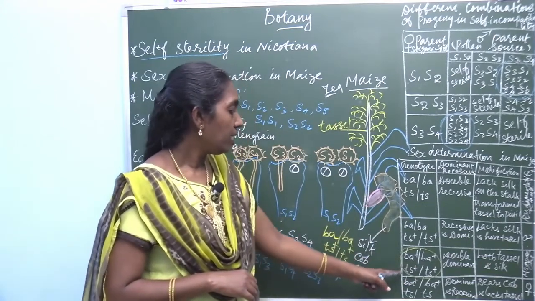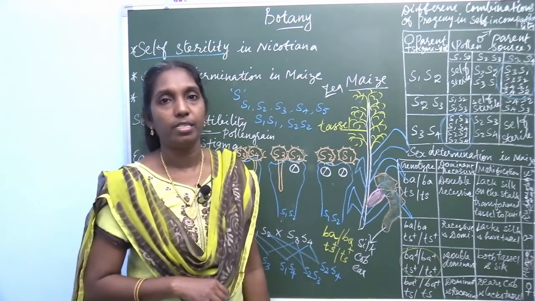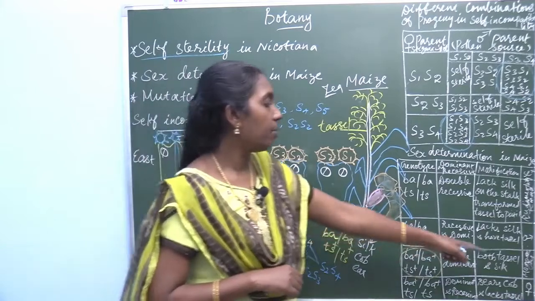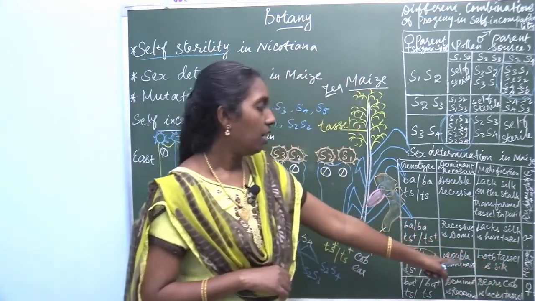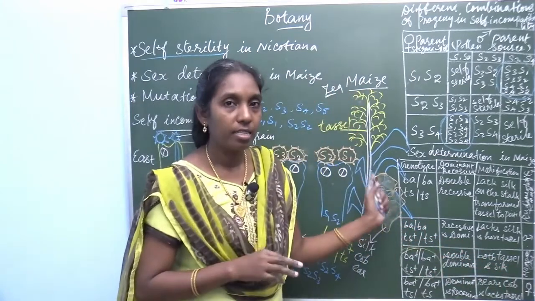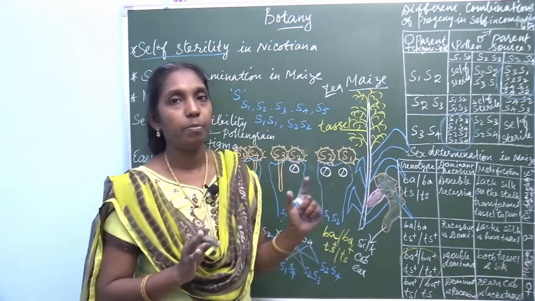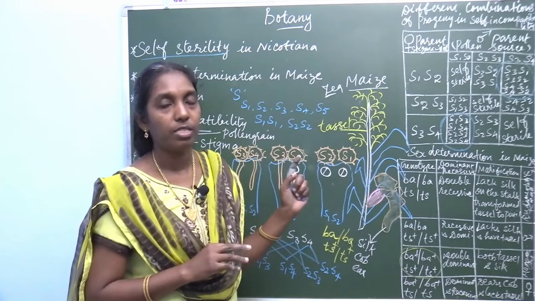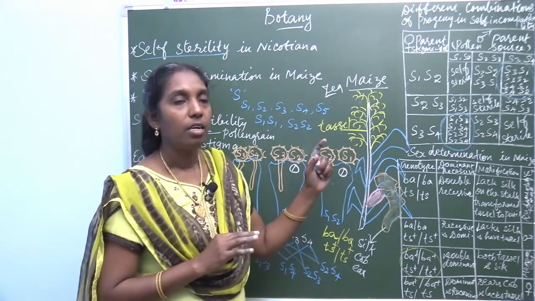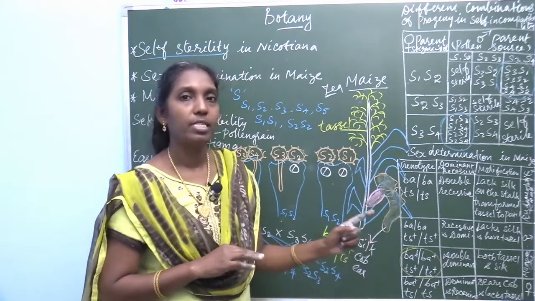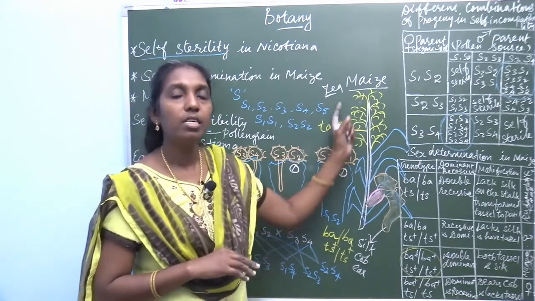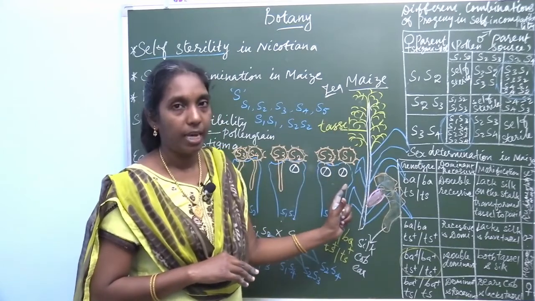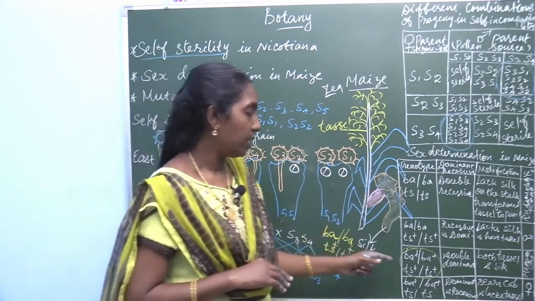So if both are dominant, it produces a monoecious plant, with both tassel and silk present in the same plant. What is the monoecious condition? Monoecious is a two-mark question. When male inflorescence and female inflorescence develop on the same stalk or same plant, it is called monoecious.